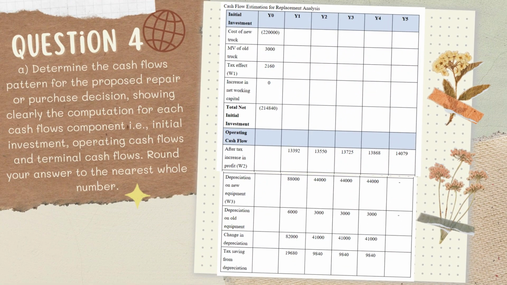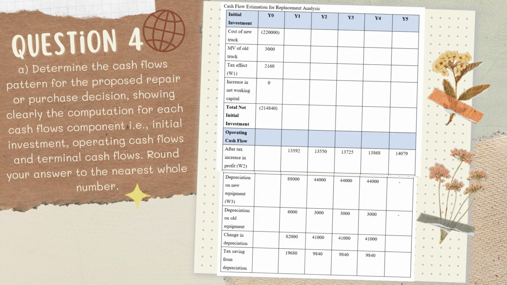A. Using the cash flow estimation for the investment analysis format, these are the answers. The cost of the new truck is 220,000, the market value of the old truck is 3,000, and the tax effect is 2,160. There is no increase in NWC. The total initial investment is 214,840. The after-tax increase will be explained in the next slide.